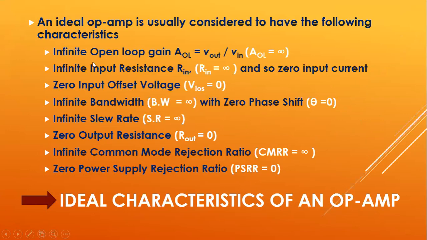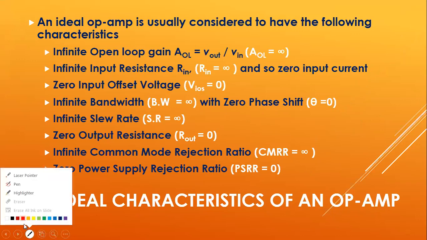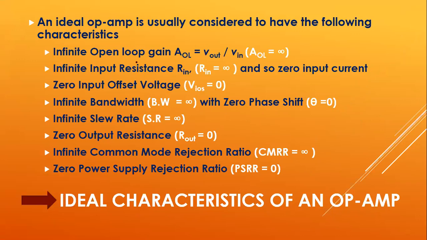They are open loop gain. The first one is open loop gain, which is denoted as AOL. Ideally, it will be equal to infinity. Next one is input resistance. Input resistance is denoted with RIN and it will be ideally equal to infinity, which indicates the input current will be 0.